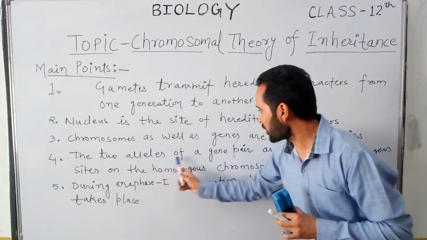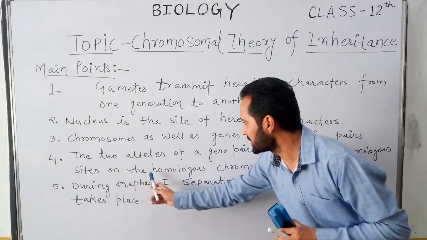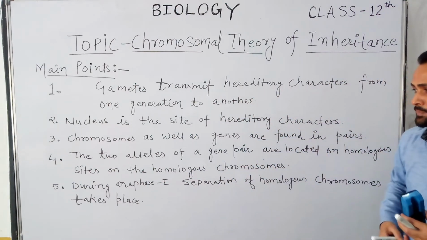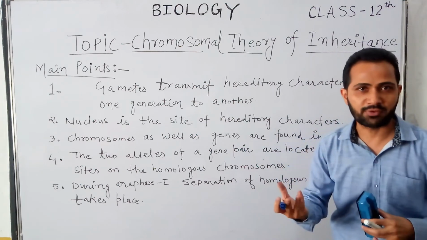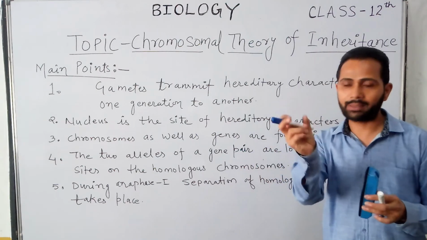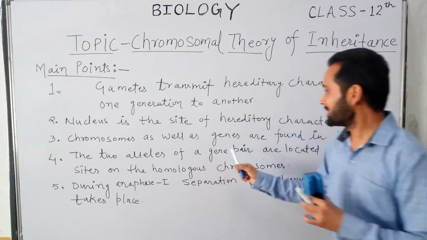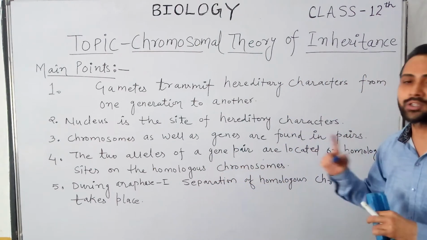The two alleles of a gene pair are located on homologous sites on the homologous chromosomes. This is the next point. Alleles, as we know, are the alternative forms of a gene. Genes are present in pairs, and the alternative forms of a particular gene are called alleles. So the two alleles of a pair are located on homologous sites on the homologous chromosomes.